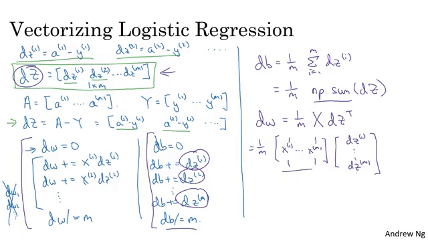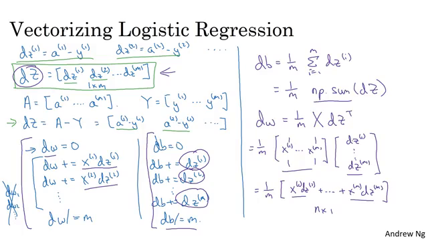And so if you figure out what this matrix times this vector works out to be, this turns out to be 1 over m times x1 dz1 plus dot dot dot plus xm dzm, right? And so this is an n by 1 vector, and this is what you actually end up with for dw, because dw was taking these xi dzi and adding them up, and so that's exactly what this matrix vector multiplication is doing. And so again, with one line of code, you can compute dw.